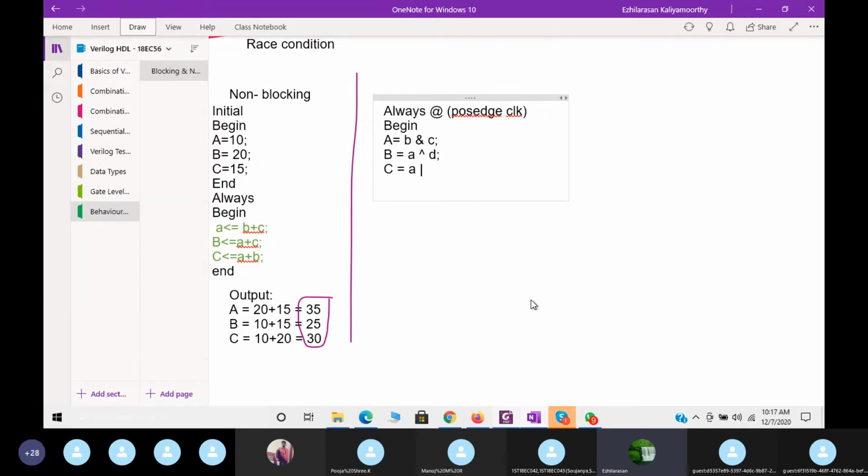A or B, then end. See here, A or B, then end. Now you can see here,